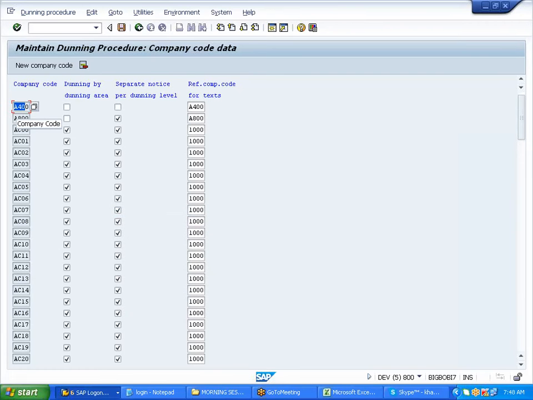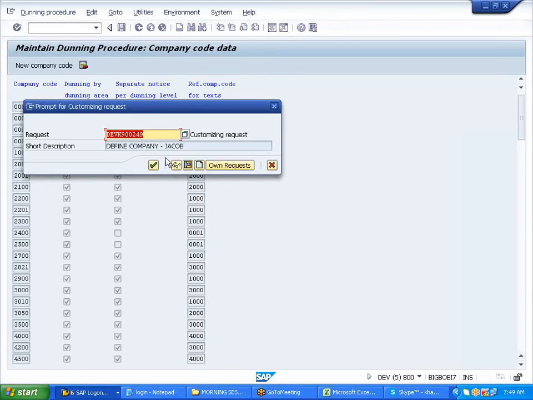See, what did we say? We said separate notices per dunning level. Yes, four levels, 4 notices I want. So select this. I'll save it. Save it once more. Do it twice.